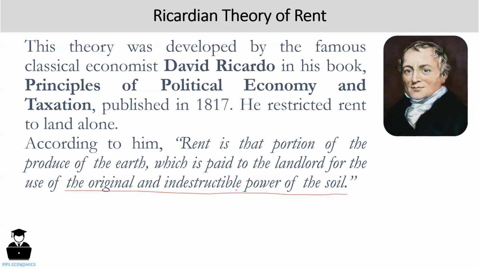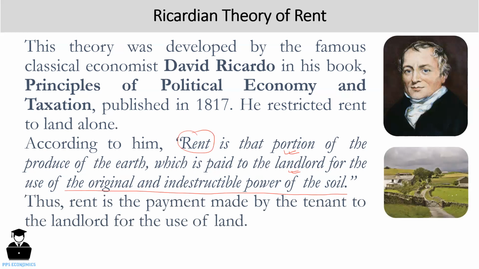And for the use of this power, the tenant has to pay a certain amount to the landlord. And this portion of the produce of the earth is called rent. In this way, we can say that rent is the payment made by the tenant to the landlord for the use of land, for the use of the original and indestructible power of the soil.